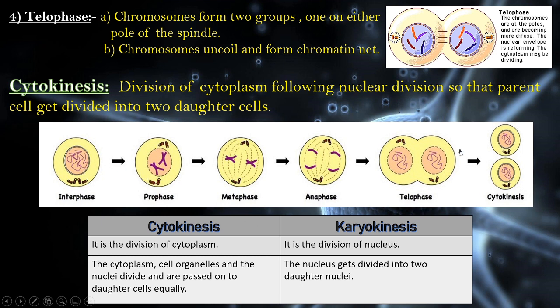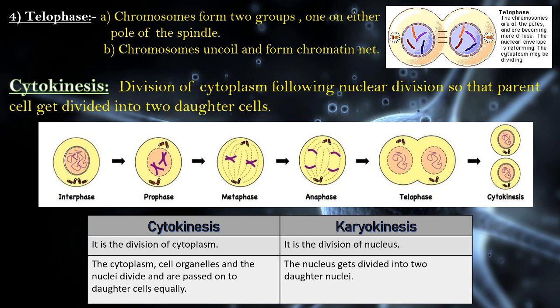As in this diagram, you will see that this is the picture of interphase. This is the diagram of prophase. This is metaphase. See, the chromosomes are arranged in the equatorial plane. This is anaphase. Polar movement occurs. This is telophase. Division of the nucleus is already done, and this is cytokinesis. That is, the cytoplasm is already divided. Thus, from a single mother cell, two daughter cells are produced.